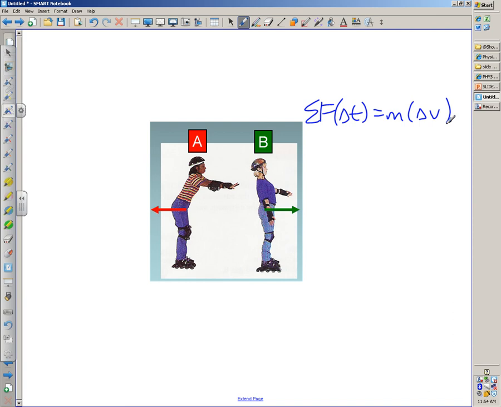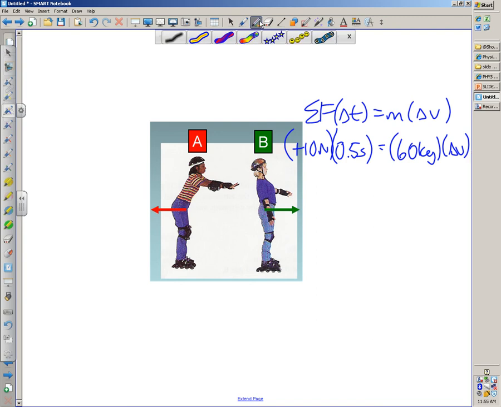Let's say striped girl pushes on blue girl with a force of 10 newtons. And let's say, for argument's sake, that that push lasts for half of a second. Okay? Then, I don't know, blue girl has a mass of 60 kilograms, and we can figure out what her change in velocity is. Good there? Okay. But does striped girl experience a change in velocity, or a change in momentum? Yeah, she was not moving, now she is moving. She had 0 momentum, now she has momentum.